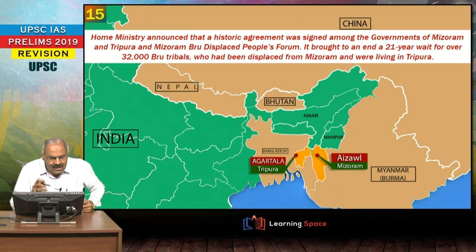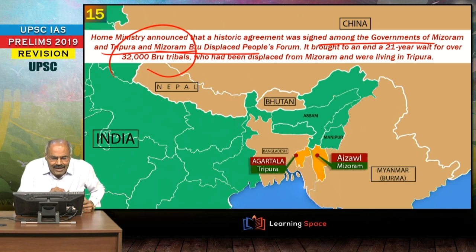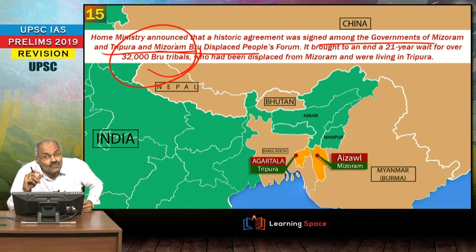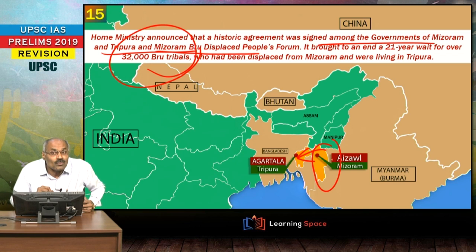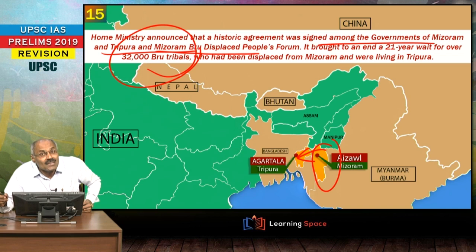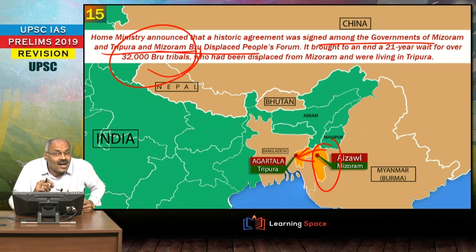Look at the next one. This is with regard to the Bru displaced people, or you can say a historic agreement was signed between Mizoram and Tripura with regard to the Bru tribals. They were displaced from Mizoram. They are staying in Tripura. They were displaced from Mizoram to Tripura, and they will be rehabilitated back in Mizoram. This is with regard to Bru tribals. And when somebody is talking about Bru tribals, don't forget two states, Mizoram and Tripura.